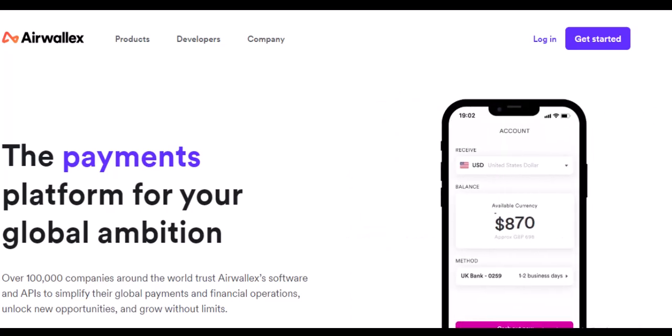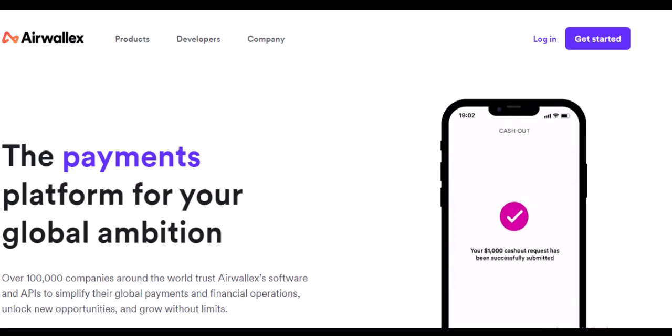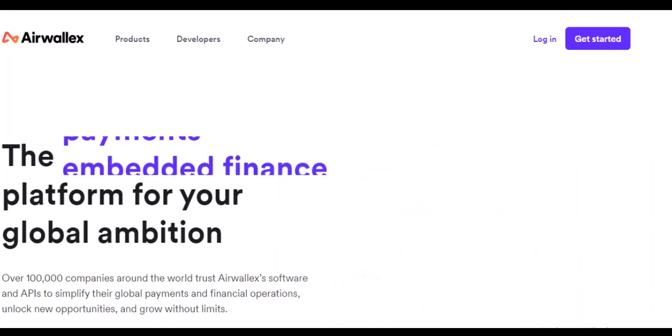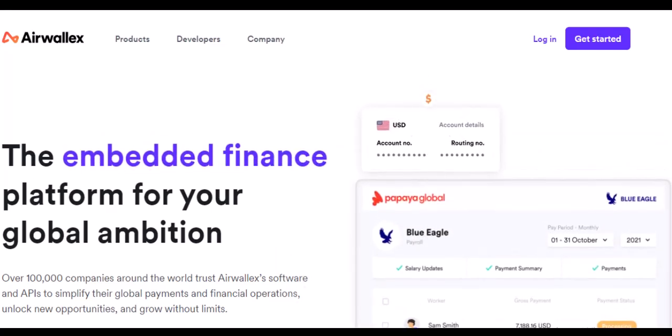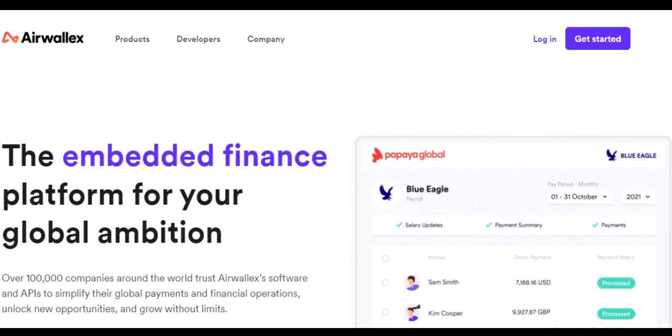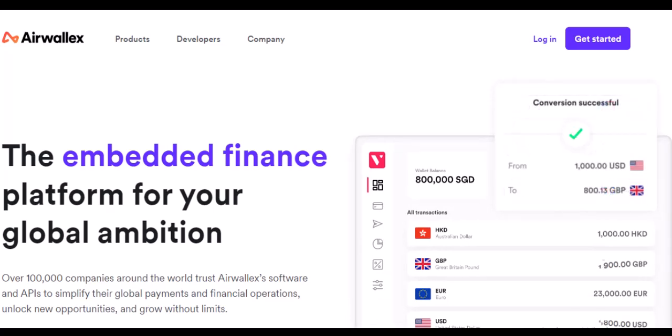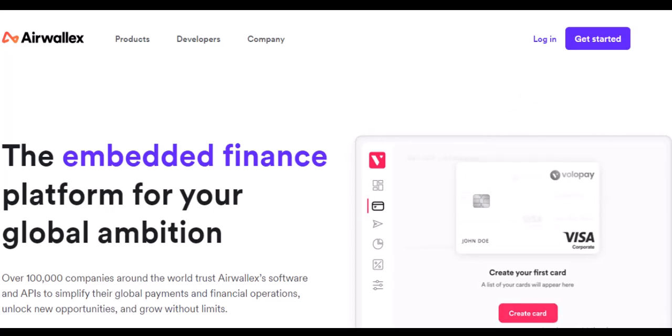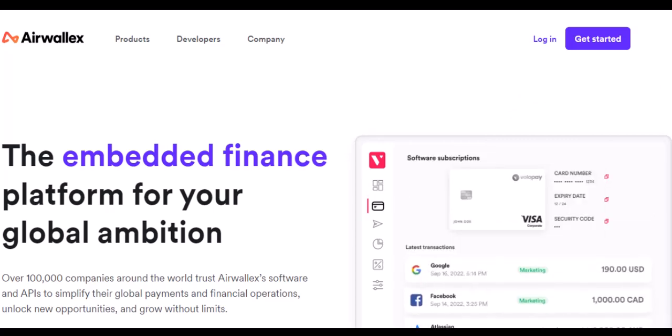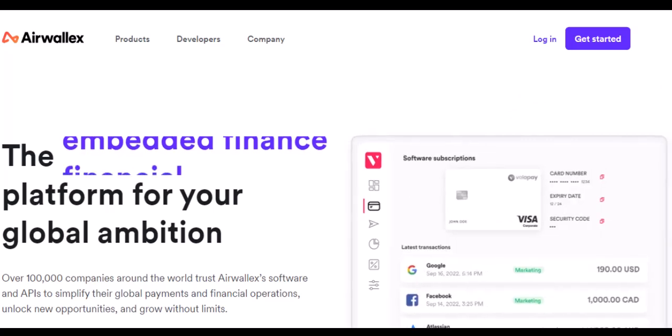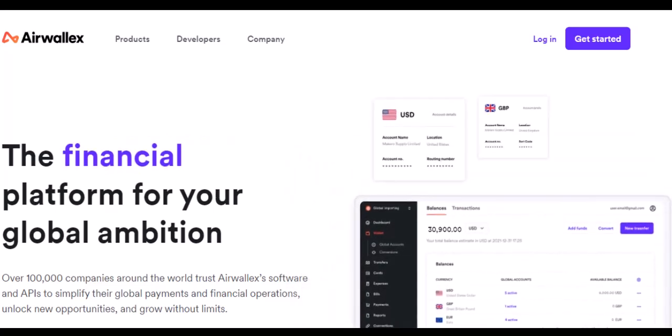Limits everywhere. Before we delve into Airwallex's specifics, it's important to understand that transfer limits are a reality with pretty much any financial service. Banks, money transfer services, even your neighborhood currency exchange, they all have restrictions in place for various reasons. These can include regulations set by governments, fraud prevention measures, and even internal risk management policies of the platform itself. Airwallex, unveiling the caps.